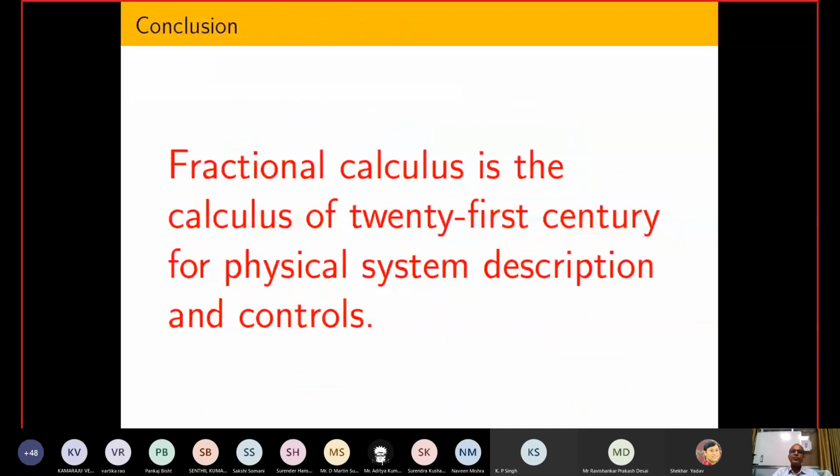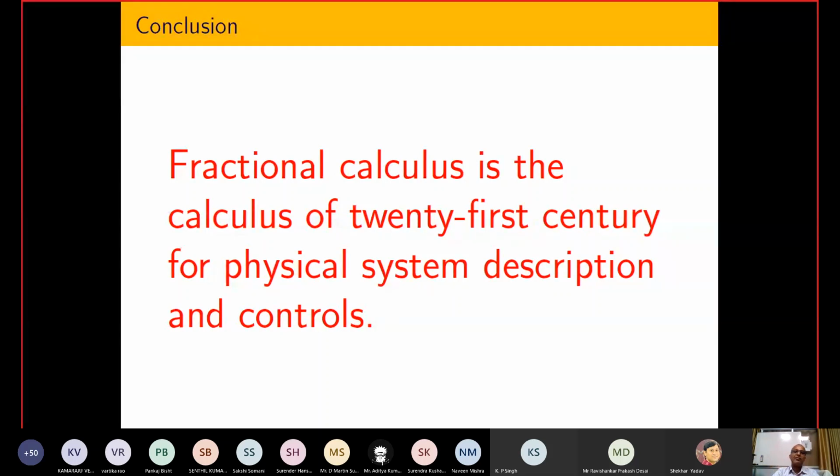So what is my summary now? We have analyzed several situations. In some situations I have justified the use of fractional calculus, and now you are able to understand under what situation at least I have to go for fractional order and when not to. Something I haven't covered in this lecture is the physical interpretation of the fractional order integral and fractional order derivative, because a lot of mathematical background is needed, and due to that reason, in this limited time I haven't presented it, but next time if I have a chance then I will present that.